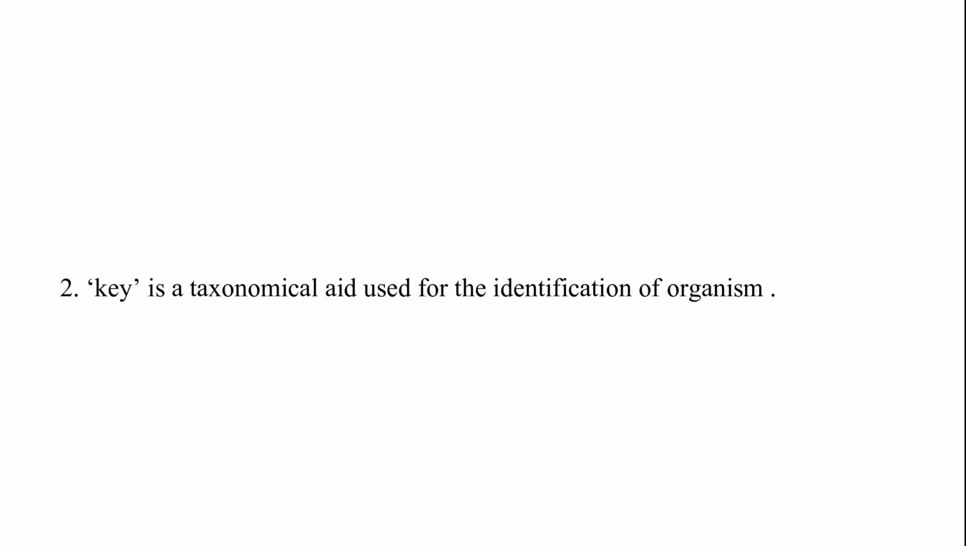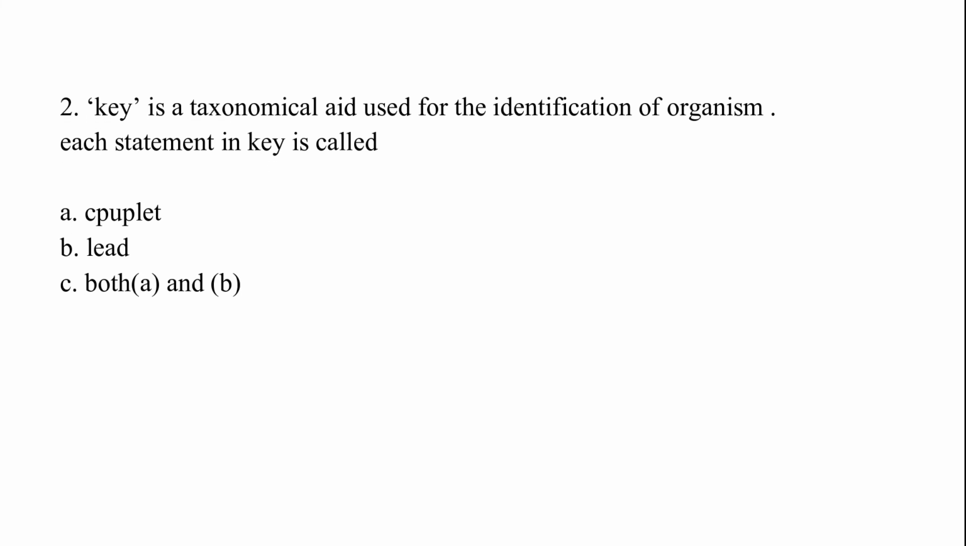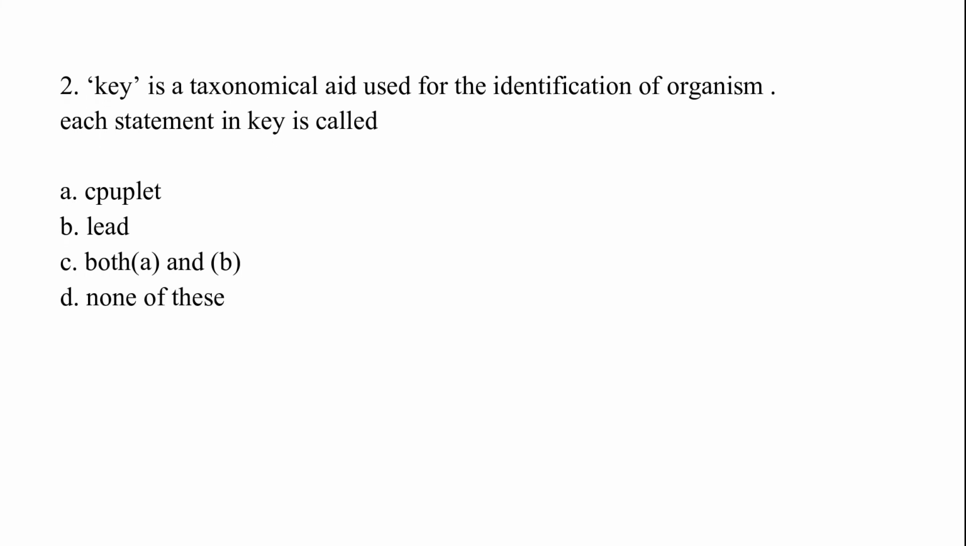Key is a taxonomical aid used for the identification of organisms. Each statement in a key is called option A, couplet, option B, lead, option C, both A and B, option D, none of these. What is the correct answer? The correct answer is option B, which is lead.